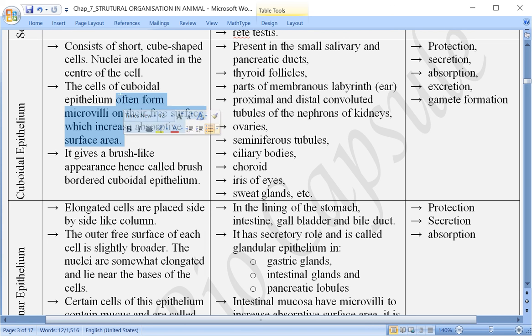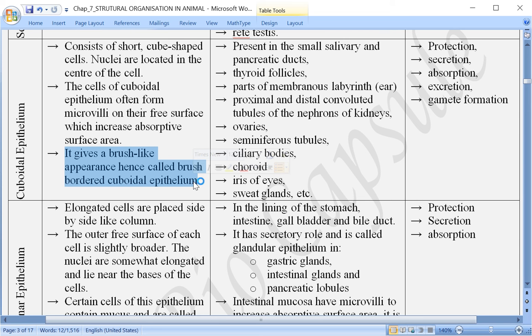Absorption is their function, so to absorb, the surface area here is increasing. Then it gives a brush like appearance because of the formation of these microvilli. That's why it is referred to as brush bordered cuboidal epithelium.